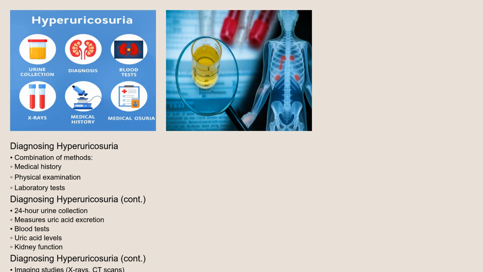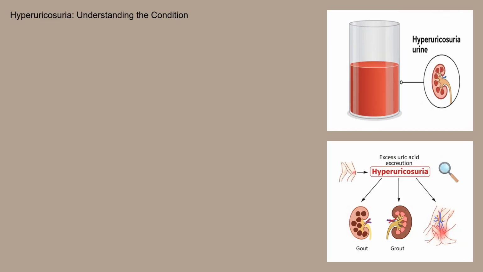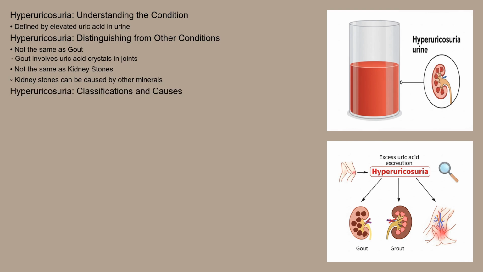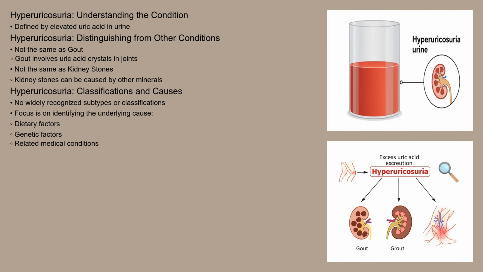Because some individuals with high uric acid in their urine may not have obvious health problems, this condition is often discovered during routine blood tests or when evaluating related symptoms like kidney stones. While hyperuricosuria is primarily defined by the elevated uric acid levels in urine, it's important to distinguish it from other conditions with similar symptoms, such as gout, which involves uric acid crystal formation in the joints, and kidney stones caused by other minerals. However, there are no specific, widely recognized subtypes or classifications within hyperuricosuria itself. The focus is usually on identifying the underlying cause, whether it's dietary, genetic, or related to another medical condition, to tailor the treatment accordingly. So, what can be done about it?